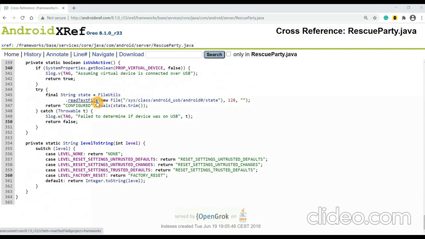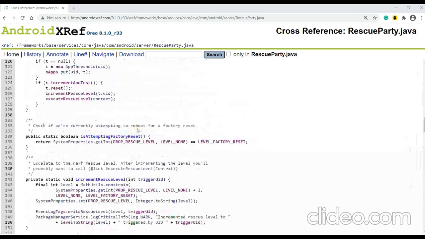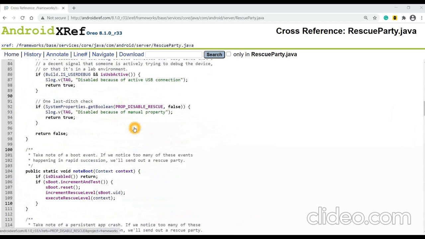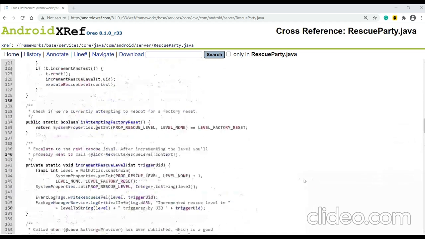It will start reading a file from this system class Android USB Android state. From this it will come to know if USB is connected or not. That's all. This function is called from the very beginning, is disabled, whatever I showed in the first. So when I call is USB active, the control goes here.